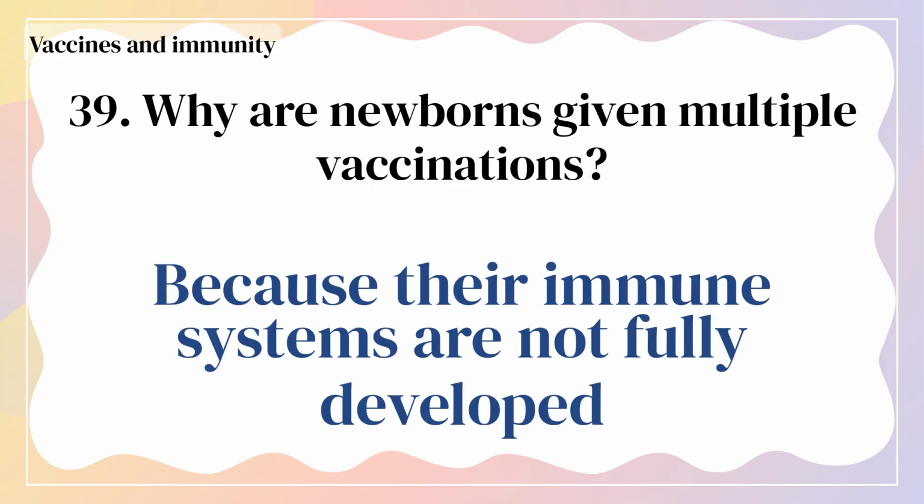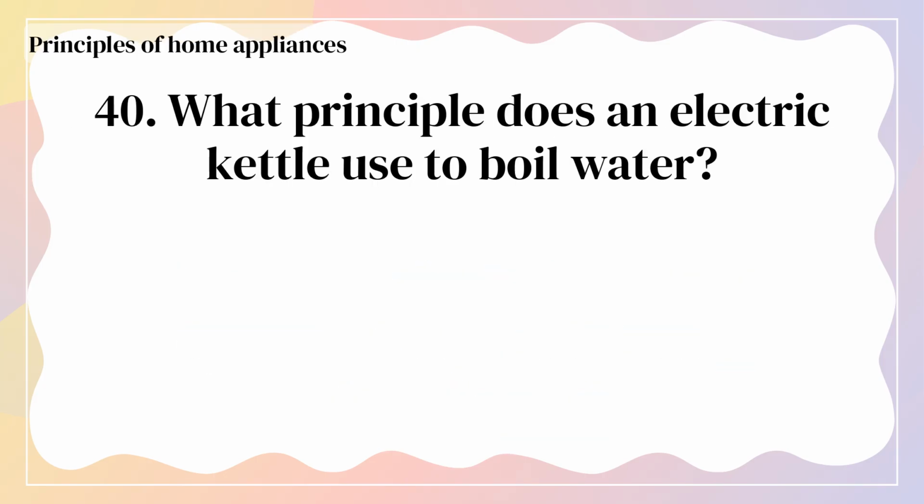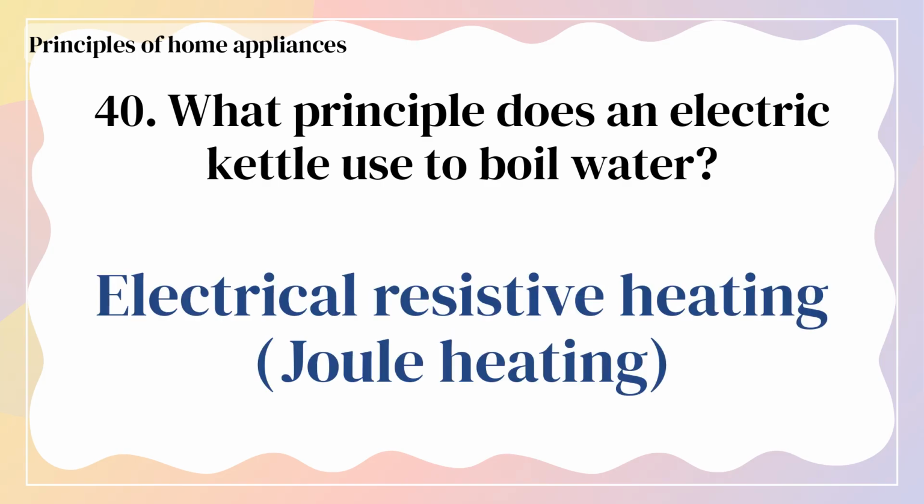Because their immune systems are not fully developed. What principle does an electric kettle use to boil water? Electrical resistive heating, Joule heating.